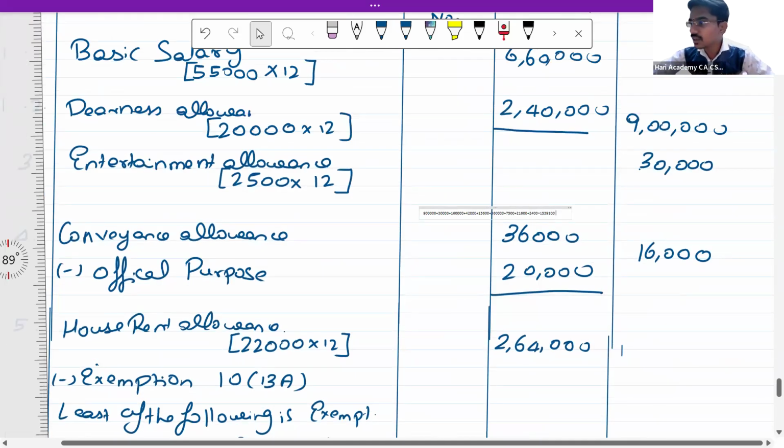So if you see the total, there is one mistake, I guess.